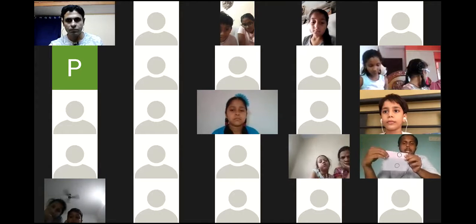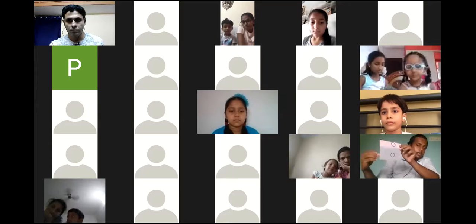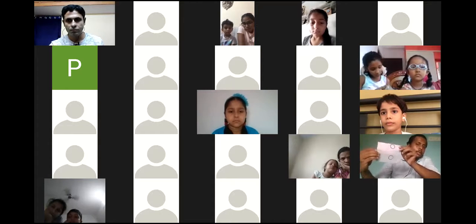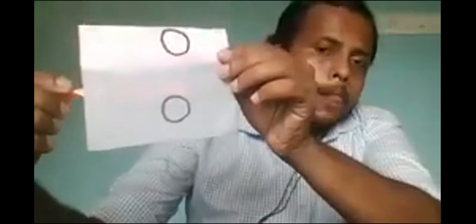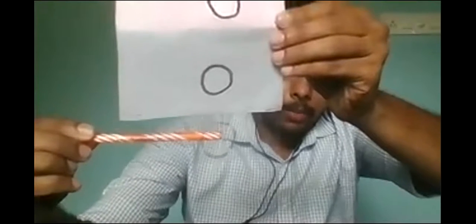What I'm going to do is show the pen behind these 3 sheets. When I show that, you just try to see that on your window and recognize through which sheet you could see the pen clearly. First, let me show. Then there is going to be the poll question. See, this is through sheet 1. I'm showing the pen. Now I'm showing the pen behind sheet 2. Now I'm showing the pen behind sheet 3. Just observe sheet 1, sheet 2, sheet 3. Okay, I hope you all observed what I have shown.